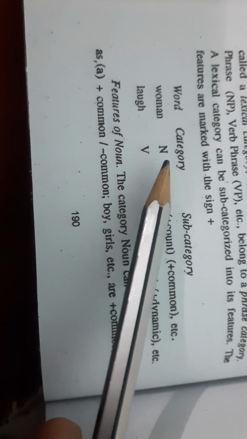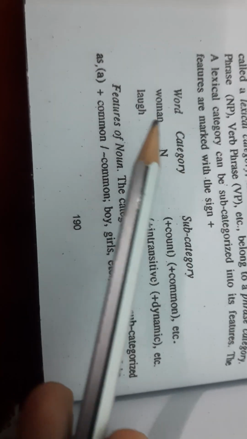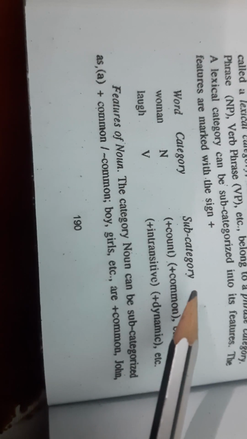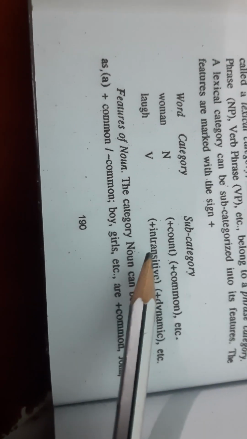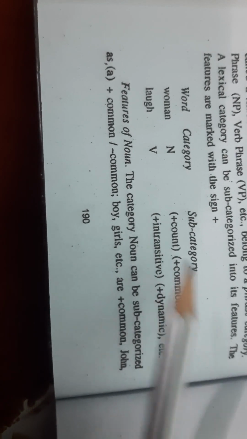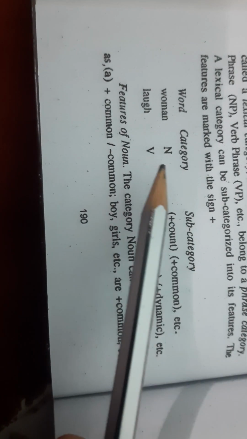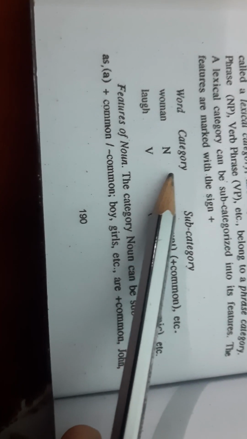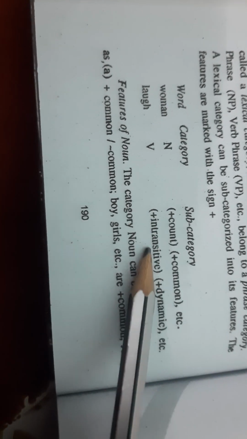Okay, and apart from categorizing the word into noun or verb, they also give subcategories. What the subcategories are: you can use a symbol plus or minus, and then you can add certain features which will give you more meaning about what type of category you are talking about.